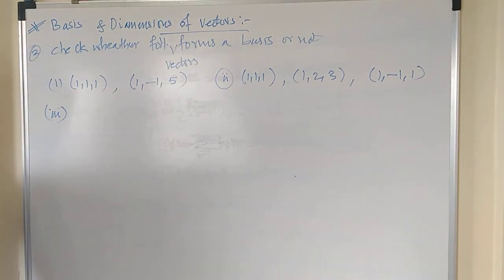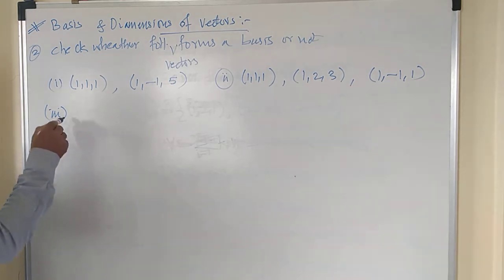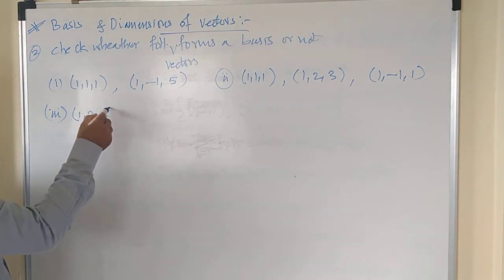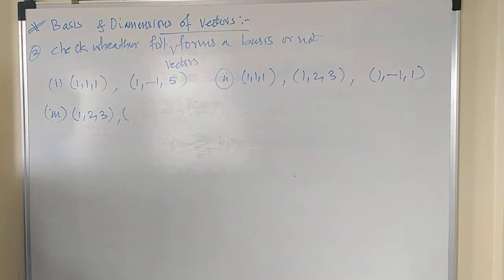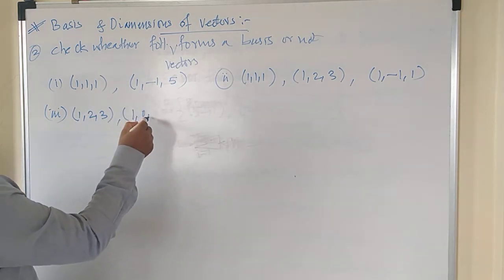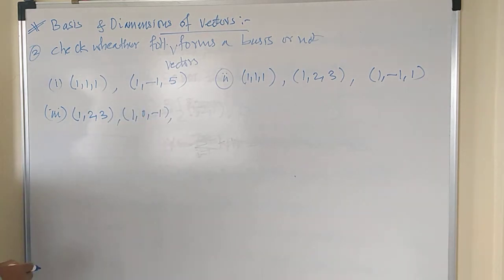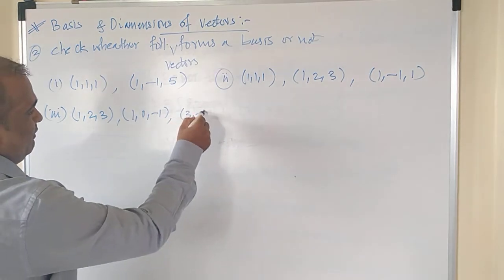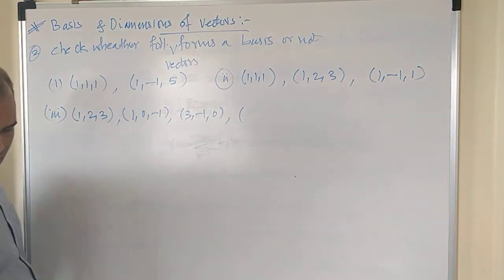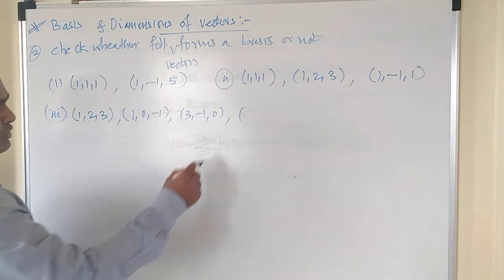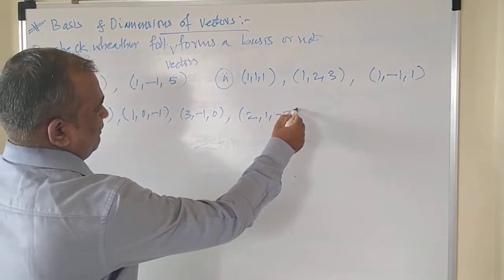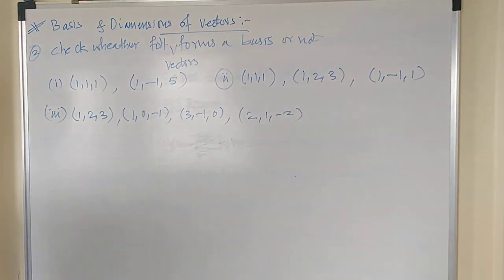The third example is 1, 2, 1; the second vector is 1, 0, minus 1; the third one is 3, minus 1, 0; and the fourth one is 2, 1, minus 2. Got it?